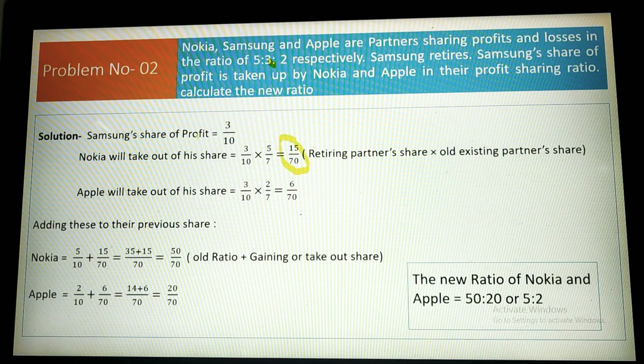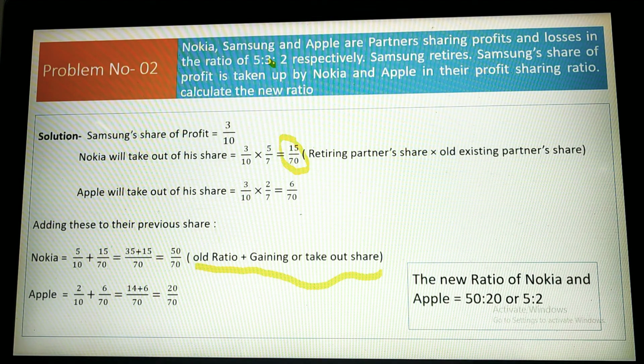At this time you will take the old ratio, 5 plus 3 plus 2, that is 10, so 5/10, plus what they are gaining. So you will take 5/10 plus 15/70, which we have already calculated, and after the mathematical calculation you will find that 50/70 will come. Here I have written: old ratio plus gaining or taken-over share.